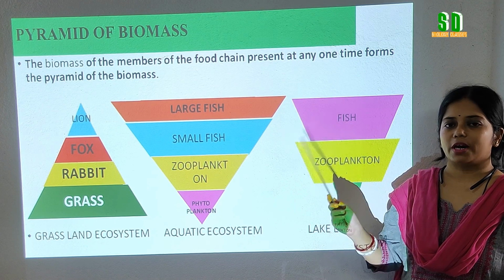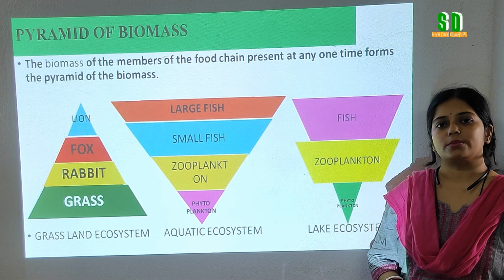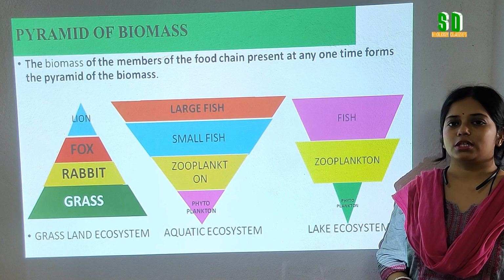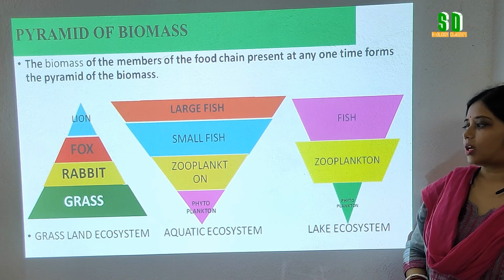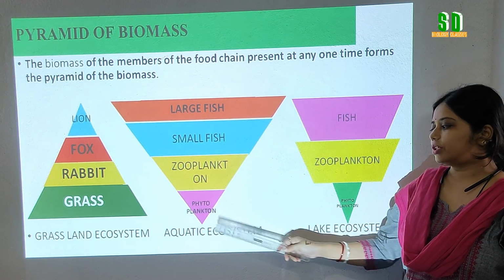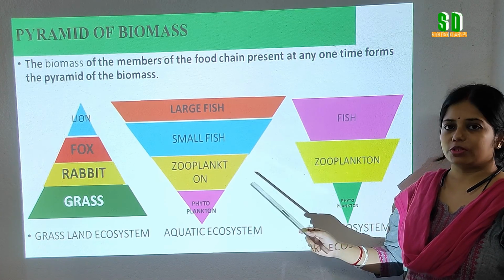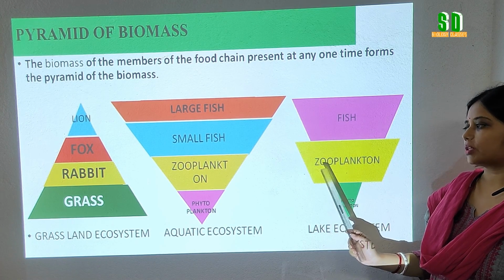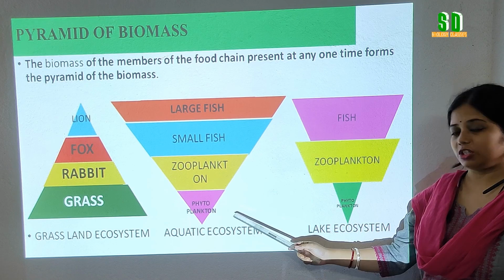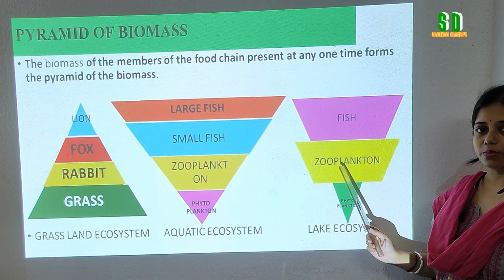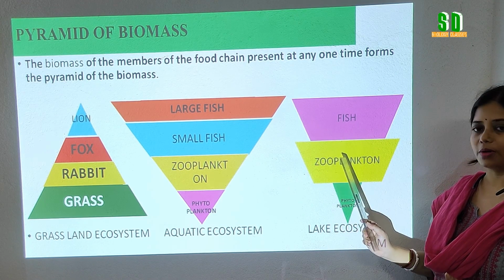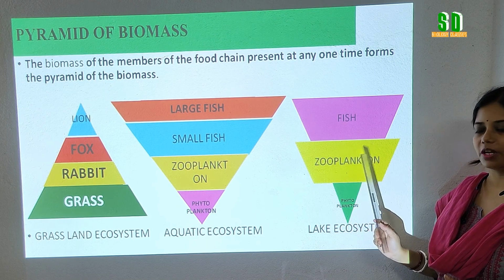The pyramid of biomass is a graphical representation of the producer and consumers in terms of biomass. So in different ecosystems, the shape of the pyramid of biomass can be of different types. It can be upright, it can be inverted, and another type of shape we can see in the pyramid of biomass, that is spindle shape of pyramid.